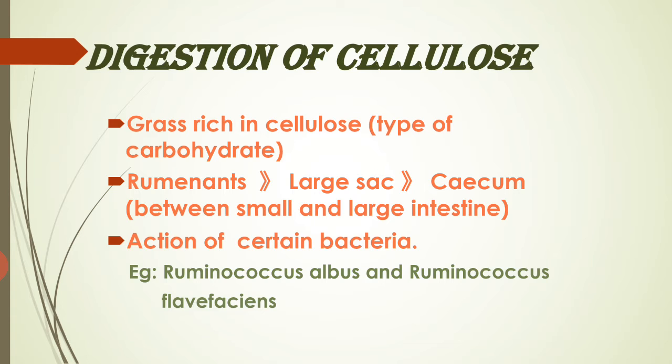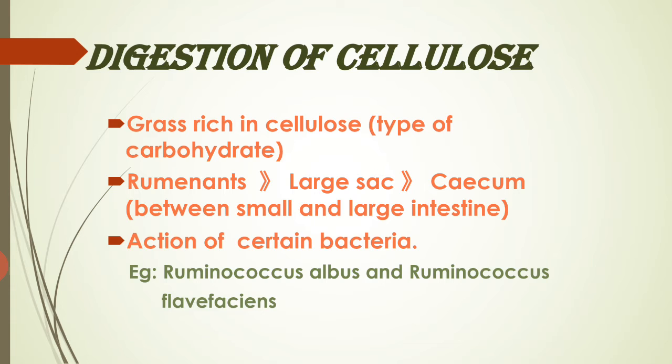What happens in the cecum is that bacteria are present in it, between the small and the large intestine. They help in the further digestion, or further breaking up, of the food particles. In this particular space, the cecum, the digestion of cellulose takes place.